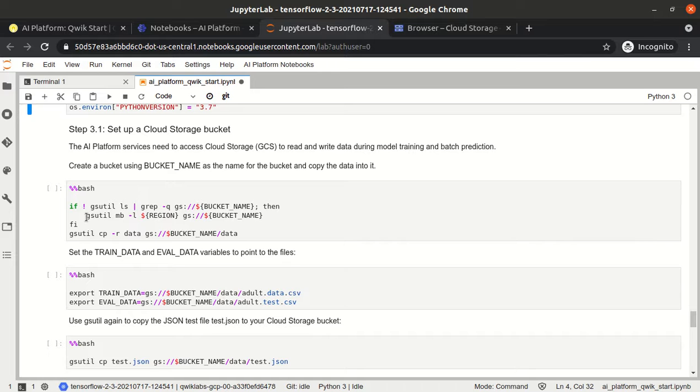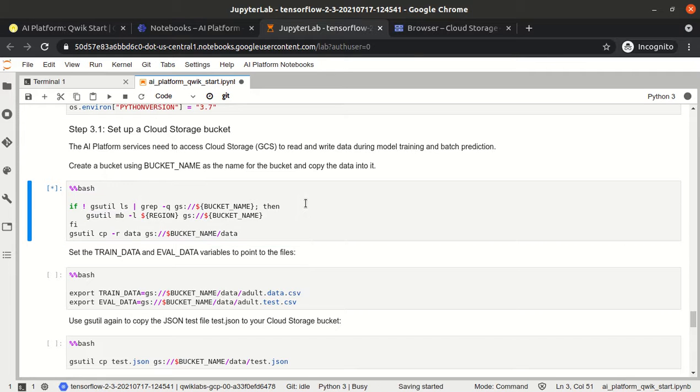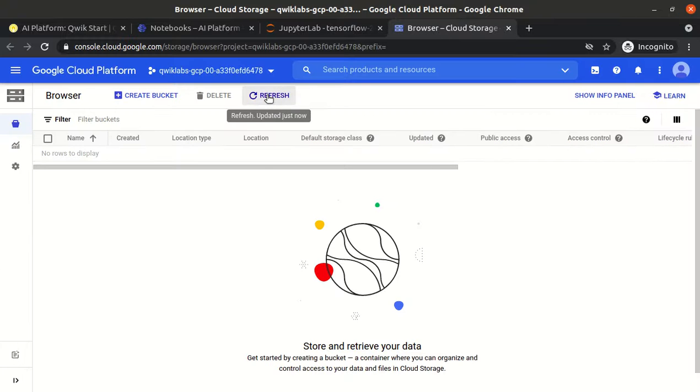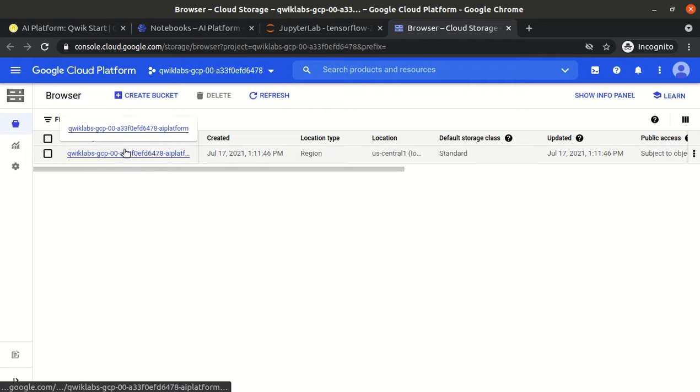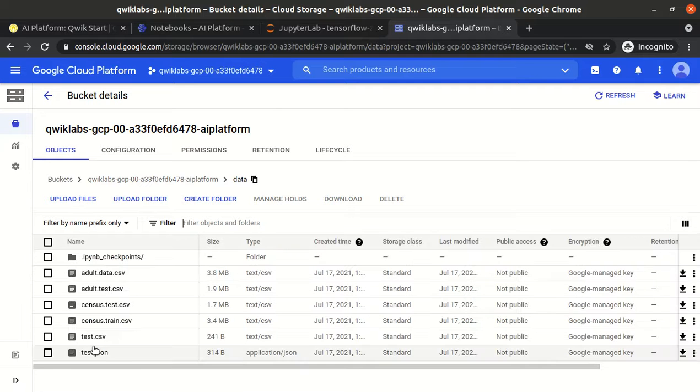We are using the gsutil mb command, and we are copying the data from our data folder to the bucket, because during our model training we are executing in the cloud. Let me refresh it. I think it is created. Yes, now the bucket is created, and we can see the data folder is copied here, and every file, adult.csv, adult.csv.